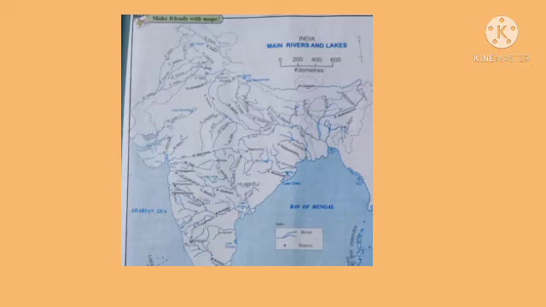Its major tributaries are Bhima and Tungabhadra. Then the river Kaveri basin flows through the states of Karnataka and Tamil Nadu. It is one of the major rivers of the peninsula. It is a river that has been harnessed for irrigation for a long time, so this river is used mainly for irrigation purposes. So these are the major river systems in India. I hope all of you understood the topic well.